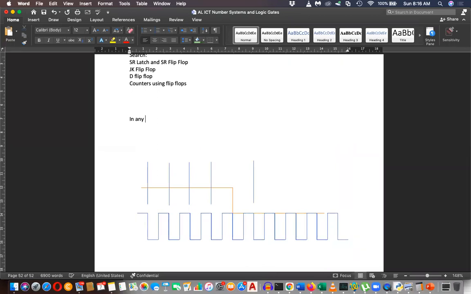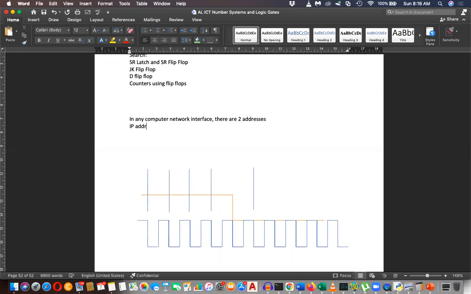In any computer network interface, there are two addresses.